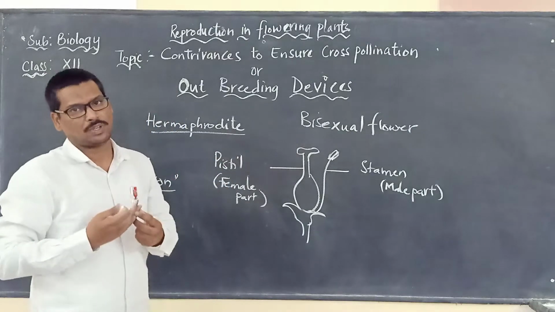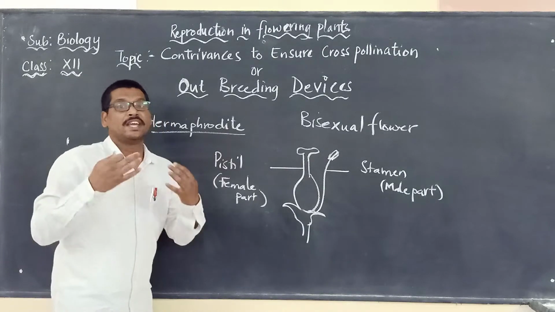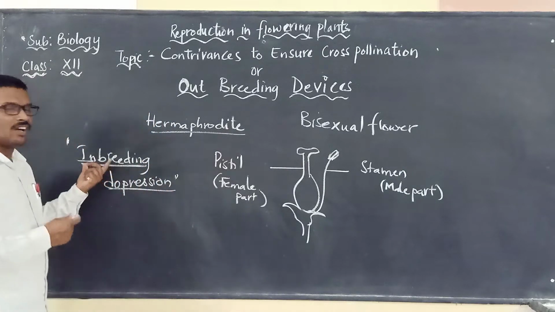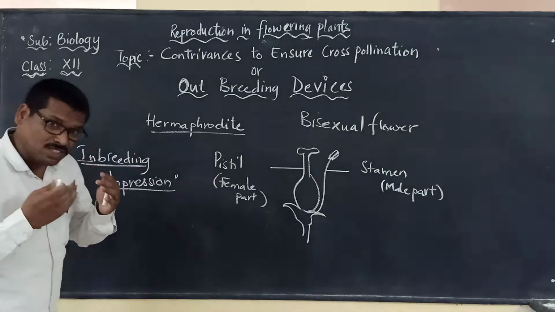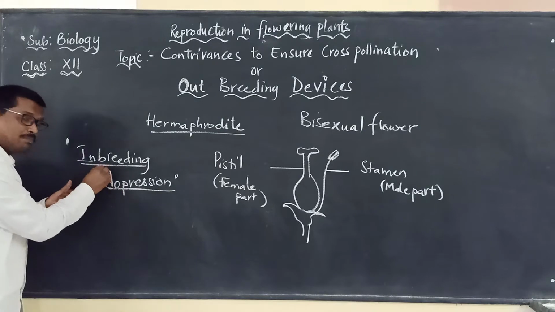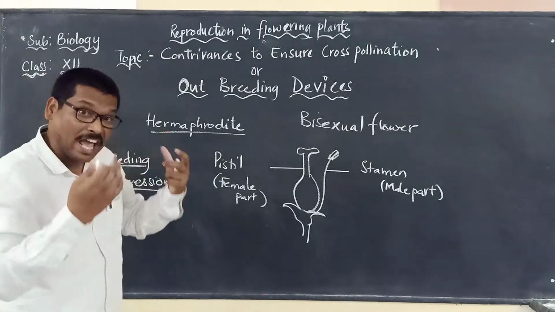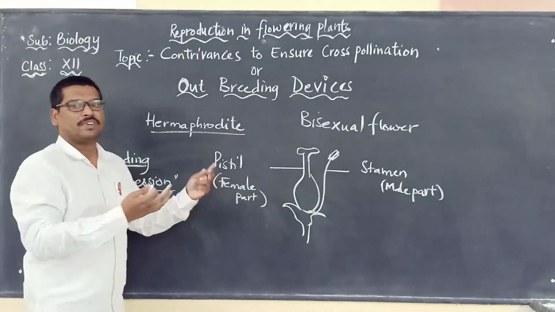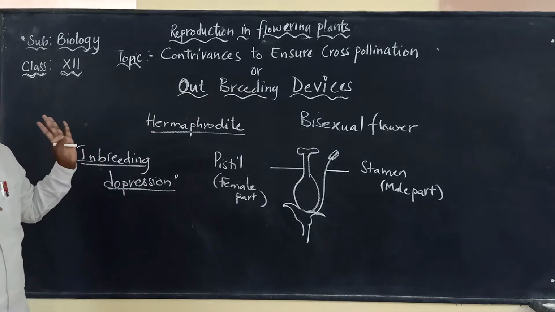That is the actual meaning, and in simple words we call it inbreeding depression. To overcome this inbreeding depression, the adaptations the flowers show are what we are going to discuss under outbreeding devices.